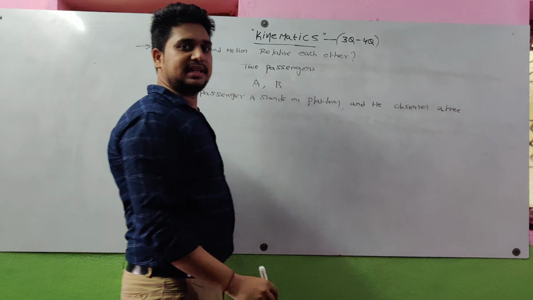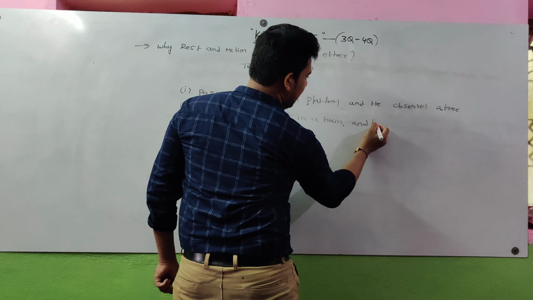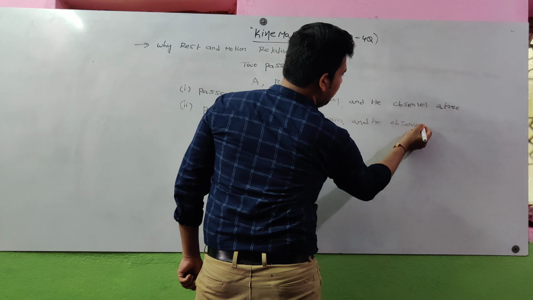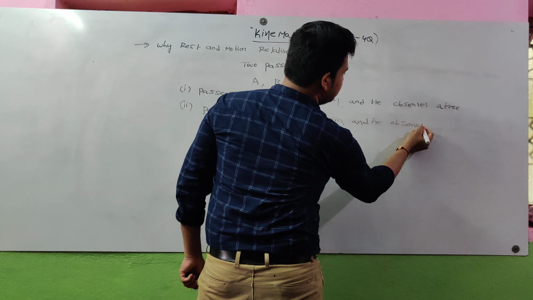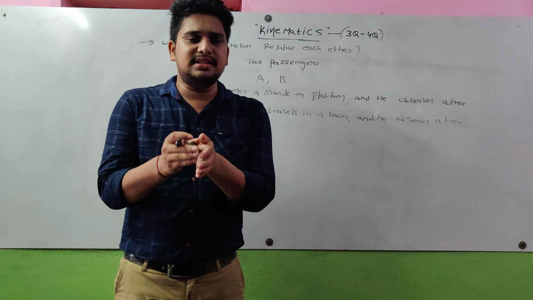Next, passenger B travels in a train, and he observes a tree. So here I consider two passengers, A and B. Passenger A stands on the railway platform. He observes the tree. So for the first case, for passenger A, who stands on the platform and observes a tree,